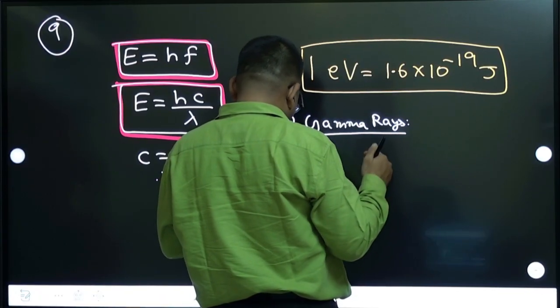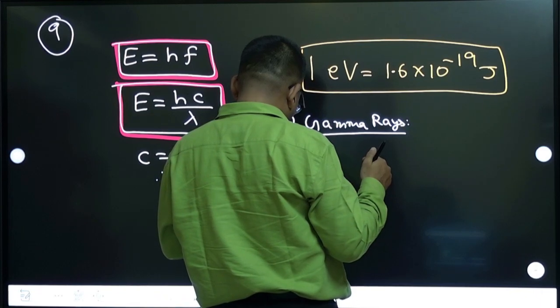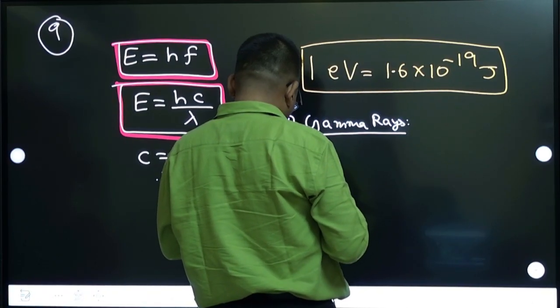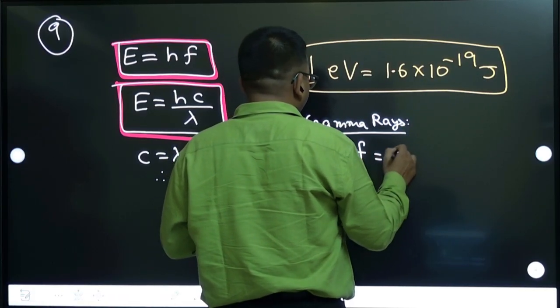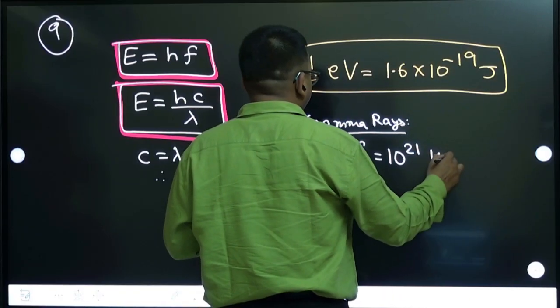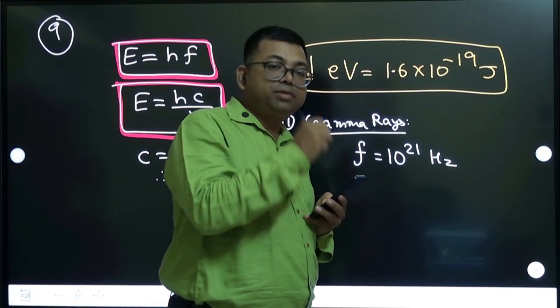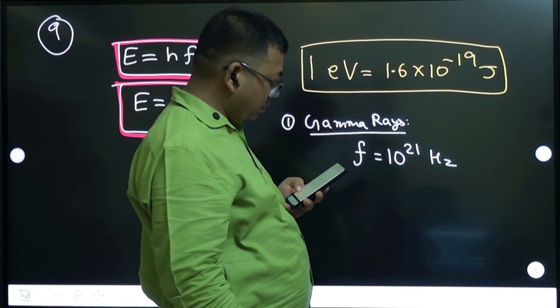But it's a range. Which range of frequency shall we take? Because frequency is given from 10 to the power almost 19 to 10 to the power 23. Which range shall we take? Shall we take 10 to the power 21? Okay, let us say that it has frequency of 10 to the power 21 hertz, because they have given a range of frequency, now take the middle part, take the average frequency. We take 10 to the power 20 or 21, you can take.